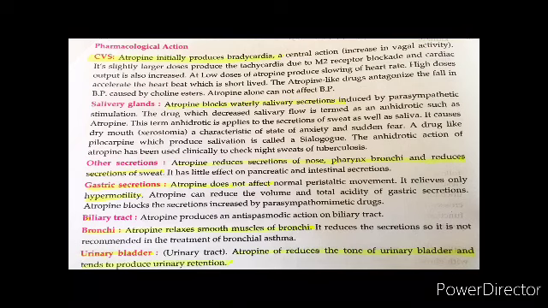Then other secretions of the nose, pharynx, and bronchi will be reduced, and atropine will also reduce the secretion of sweat. Then gastric secretions: atropine does not affect the peristaltic movement, but it relieves colic and hypermotility, and it can reduce the volume and the total acidity of the gastric secretions. It produces an antispasmodic action on the biliary tract, and in the bronchi the smooth muscles are relaxed.